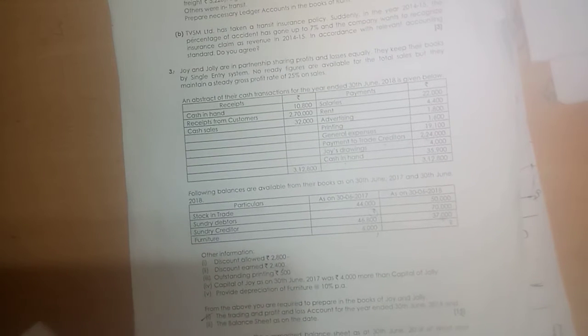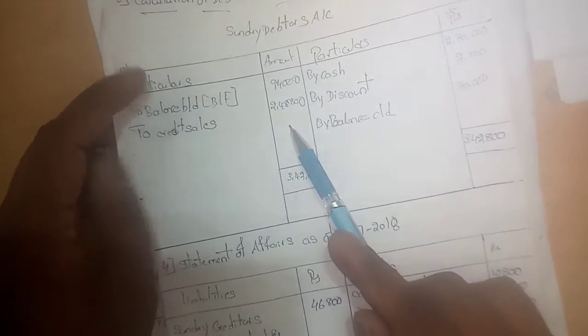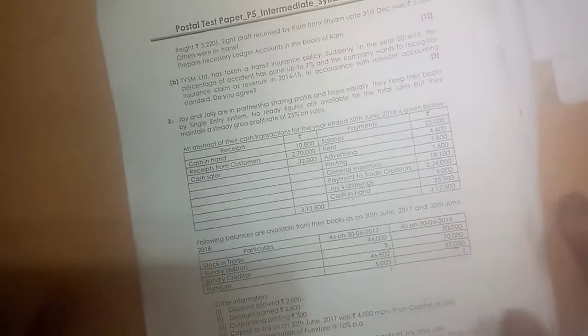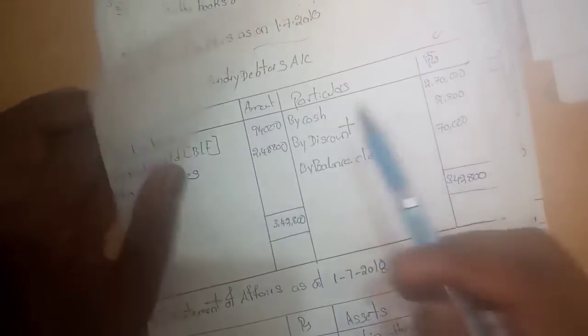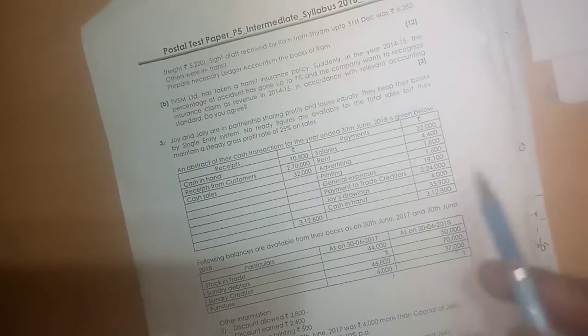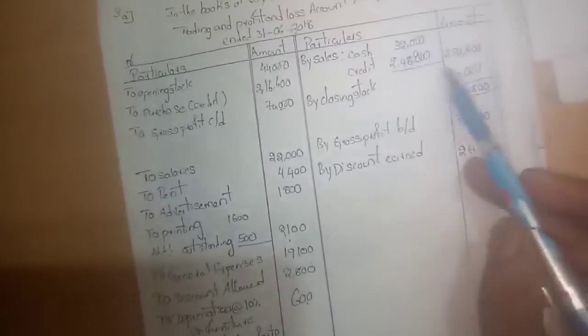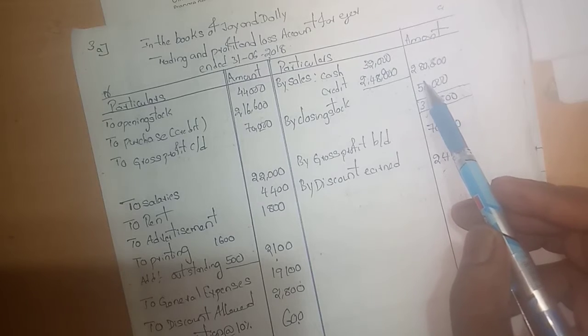Given here, sundry debtors account. Debtors: discount and 2,70,000, balance 70,000. Credit sales 2 lakhs; 32,000 is already given here as cash sales. So 32,000 we calculate as cash sales. Next, cash 2,70,000, 2,48,600. So 2,48,600 will be transferred; total is 2,80,800. I hope you understand so far.